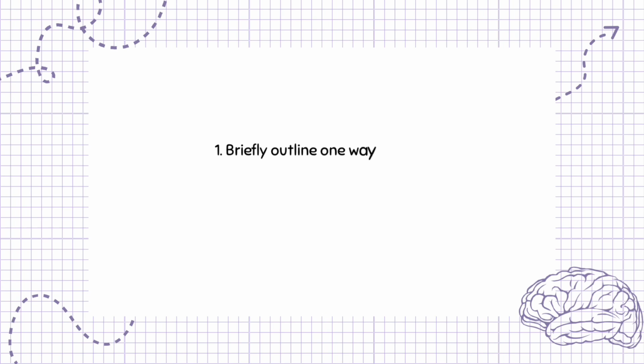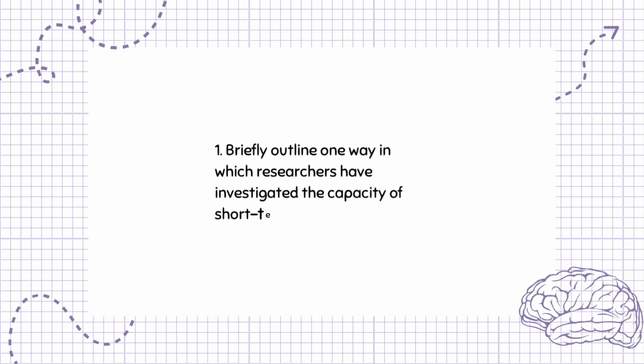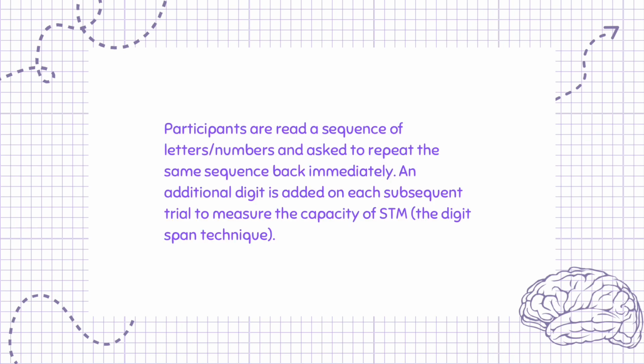Question 1. Briefly outline one way in which researchers have investigated the capacity of short-term memory. 2 marks. Participants are read a sequence of letters or numbers and asked to repeat the same sequence back immediately. An additional digit is added on each subsequent trial to measure the capacity of STM, the digit span technique.